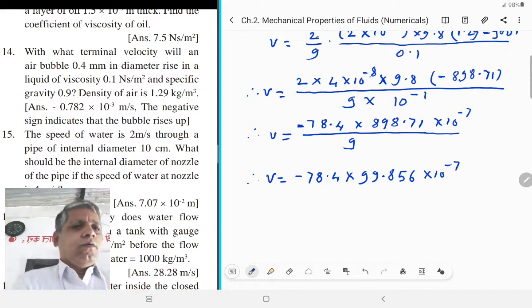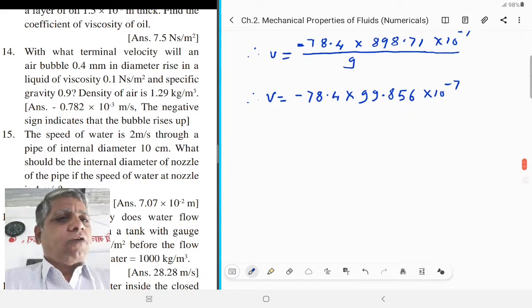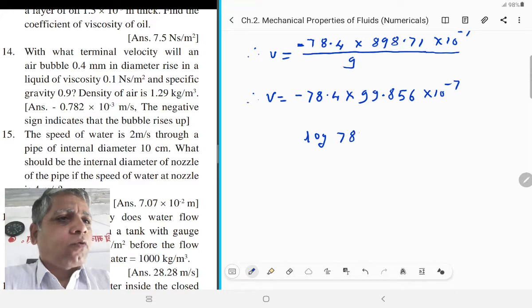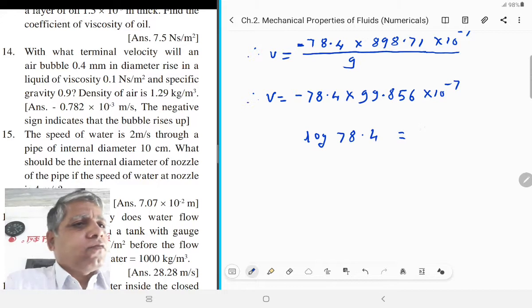Now take this multiplication by using the log table. See the log of 78.4. Here its characteristic is 1.